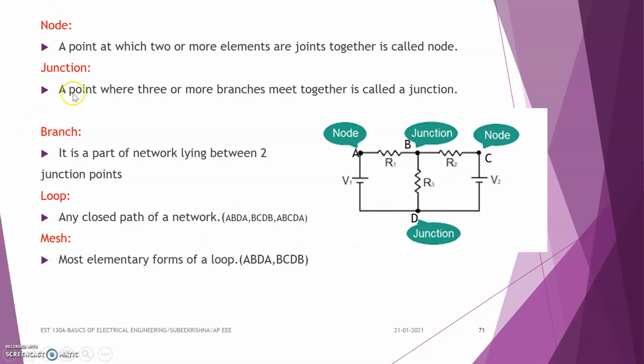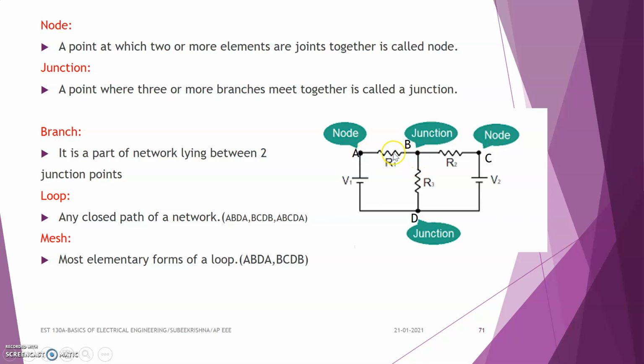So next is a junction. What is the difference between a node and a junction? A junction is a point where three or more branches meet together. Three or more branches meet at a point, then it is known as a junction.